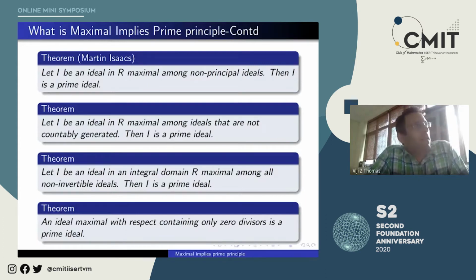So let me tell the story of how I got to this. Over the years, not all at the same time, during my PhD and master's time, I proved two or three of these as exercises from the first slide. Then during my postdoc also, I proved a couple. They were not all proved at the same time.